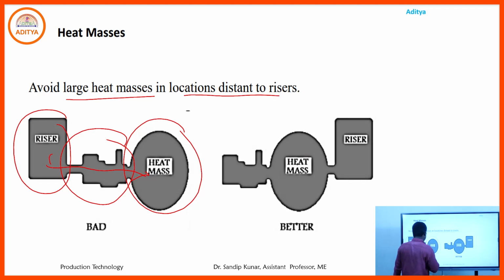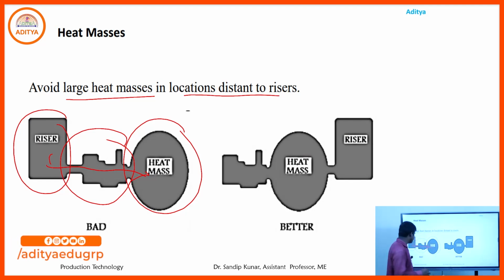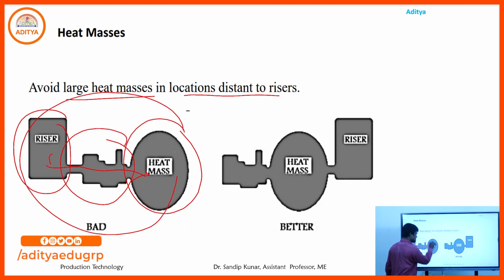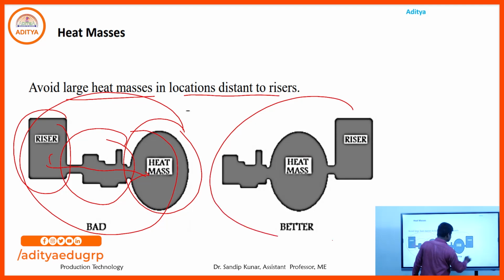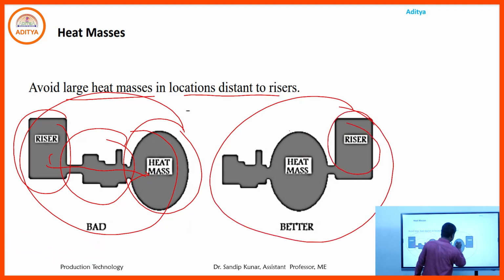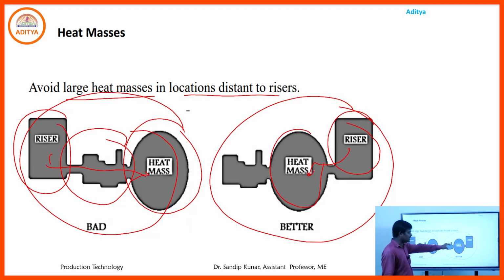So always take care of this. That is the bad position, and that is the better position: the riser and the heat mass, or mold cavity, should be nearby. Then the molten metal comes to the mold cavity easily, it does not freeze, and that is the better arrangement.